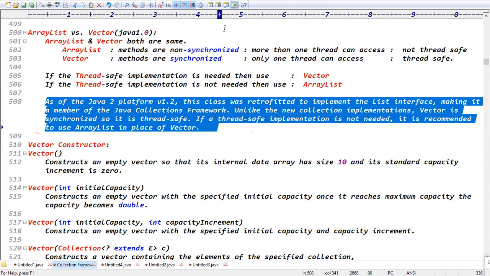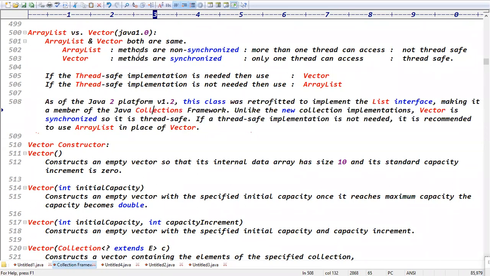Previously I copied this from the API documentation here. Actually, Vector is from version 1.0. Then it was retrofitted to implement the List interface, making it a member of the Java Collections Framework. Unlike the new collection implementations, Vector is synchronized, it is thread safe. If thread safe implementation is not needed, it is recommended to use ArrayList in place of Vector.